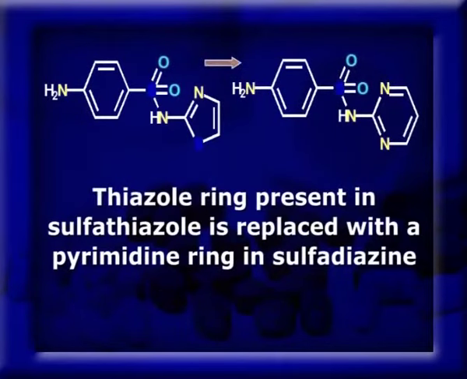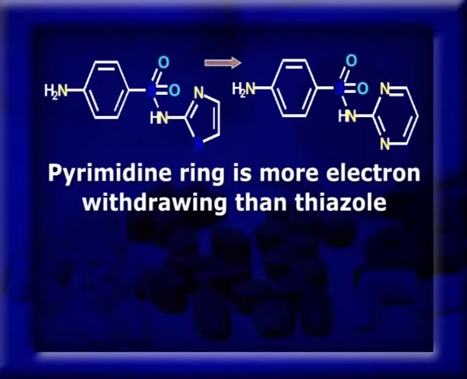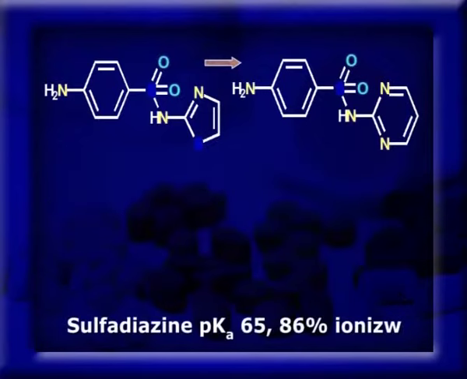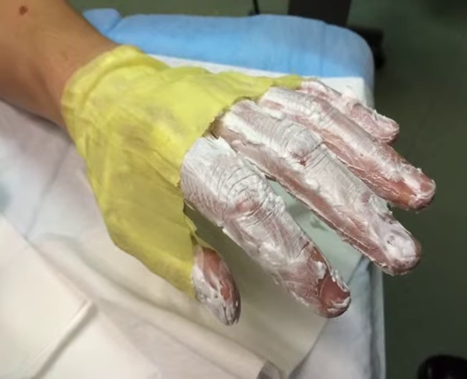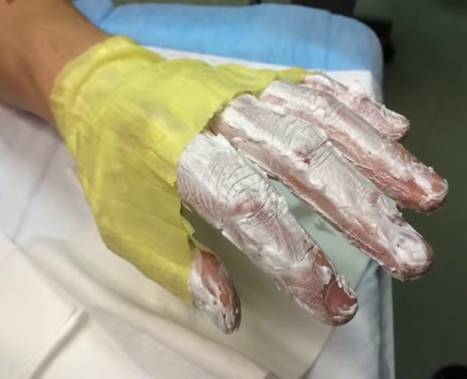If the thiazole ring present in sulfathiazole is replaced with a pyrimidine ring in sulfadiazine, then the pyrimidine ring is more electron withdrawing than thiazole. So, the sulfonamide NH proton becomes more acidic and ionizable, and therefore sulfadiazine and its metabolite are more water soluble with reduced toxicity, as shown in the figure. Silver sulfadiazine is used topically to prevent infection in burns.